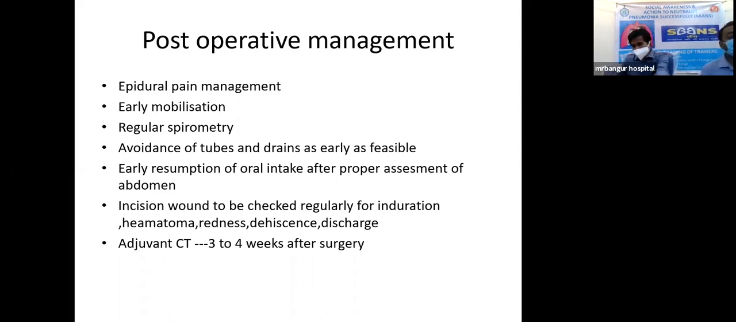avoidance of tubes and drains as early as feasible to decrease the chances of infection, early resumption of oral intake after proper assessment of the abdomen, after checking whether there is development of ileus or not, then we can go for early resumption of oral intake. And the incision wound to be checked regularly for infection, hematoma, and so on. Adjuvant chemotherapy is generally started 3 to 4 weeks after the surgery.